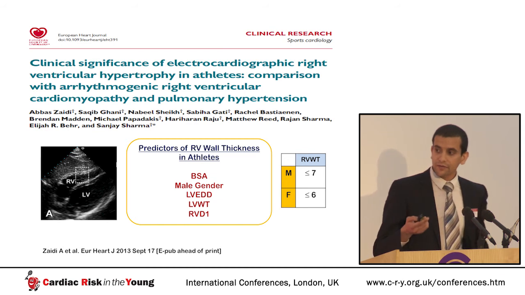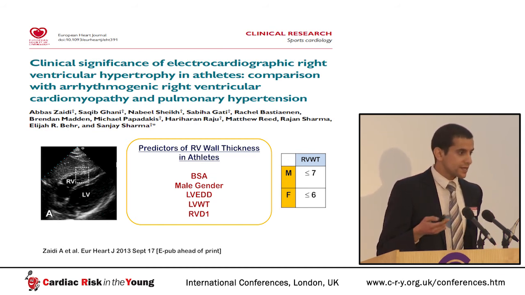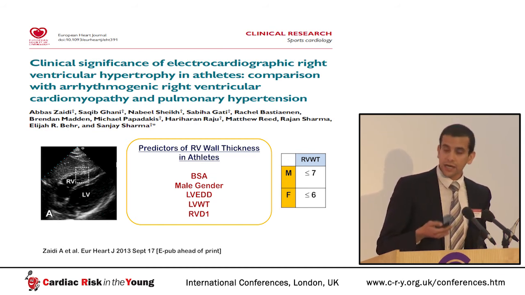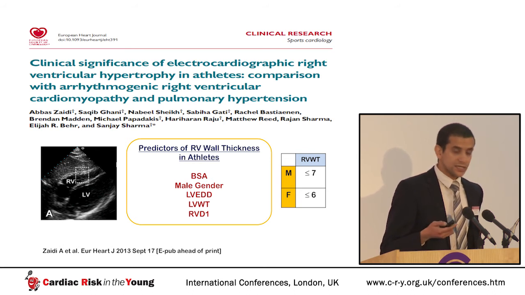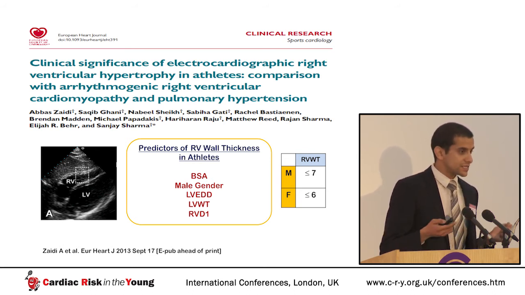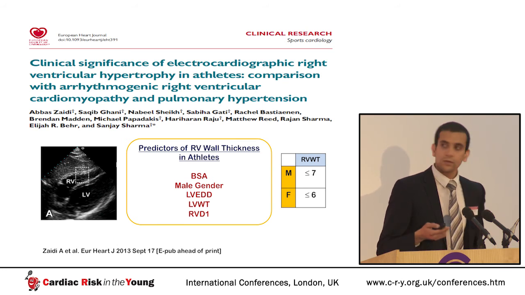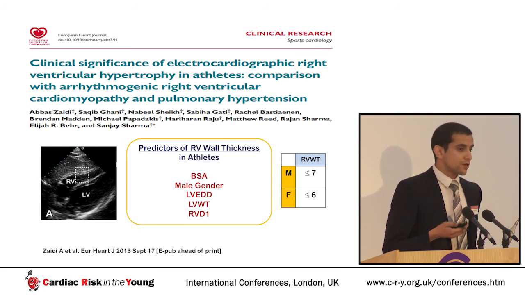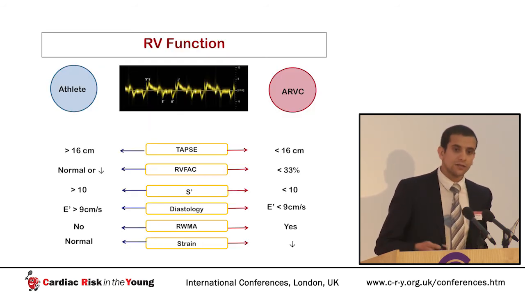Large athletes get thicker right ventricular walls, male athletes get larger right ventricular wall thickness, and those with large left ventricular sizes and large right ventricular cavity will have a thicker right ventricular wall. So if you're an athlete and you're male, you shouldn't have an RV wall thickness over 7 millimeters, and if you're female, not more than 6 millimeters.